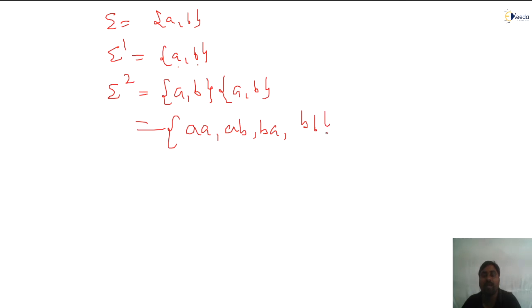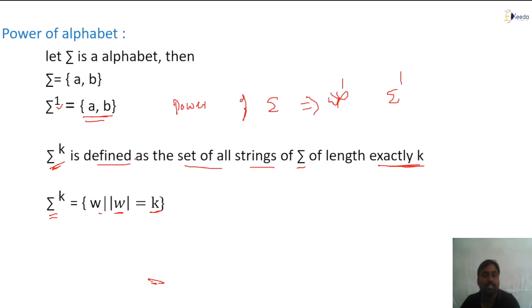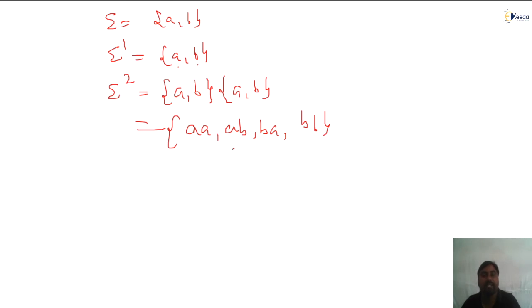As I mentioned previously, sigma power k means w is a string whose length will be k. In this set, only length 2 strings are there, am I right? Similarly, if I take sigma power 3, we get length 3 strings: AA, AB, BA, BB concatenated with length 1.